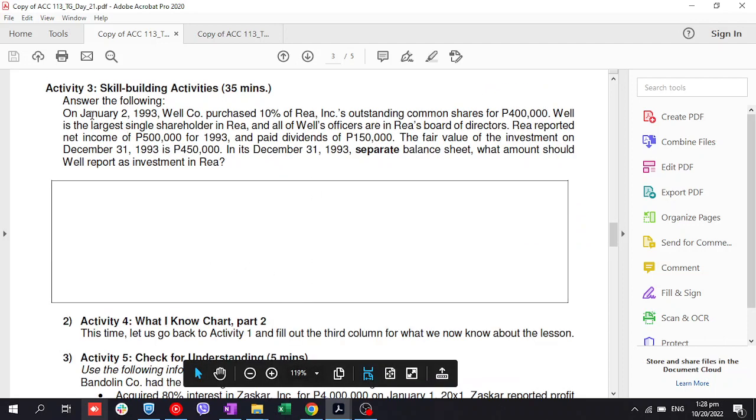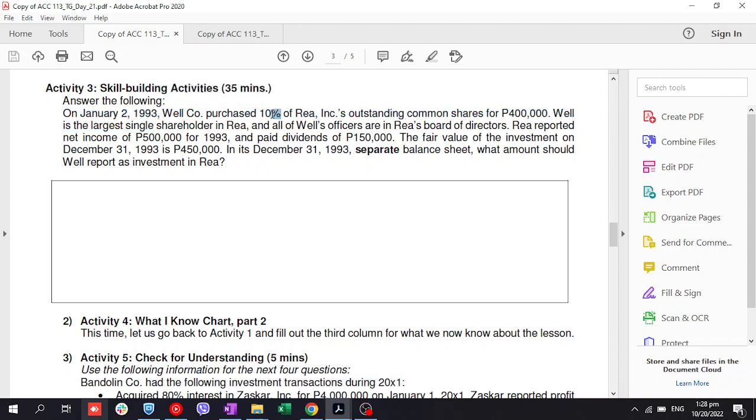Teka ha, binili mo siya January 2, 1993, which is the beginning of the year. 10% of Rhea, di ba? Outstanding common shares for 400,000. Well is largest single shareholder in Rhea and all of Well's officers are in Rhea's board of directors. Rhea reported net income of 500,000 for 1993 and paid dividends of 150,000. The fair value of the investment on December 31, 1993 is 450,000. In its December 31, 1993 separate balance sheet, what amount will be reported as investment in Rhea?